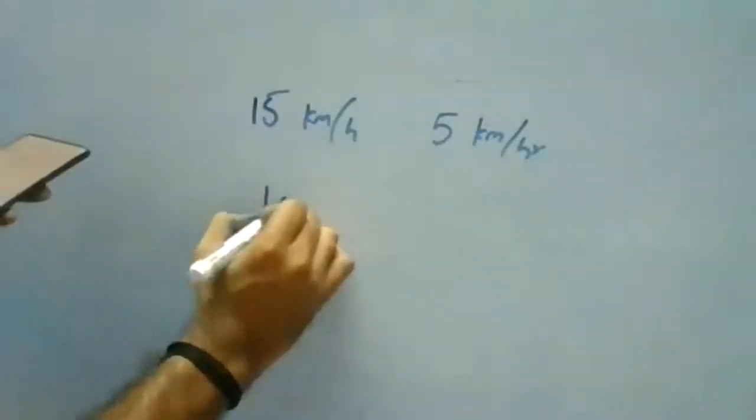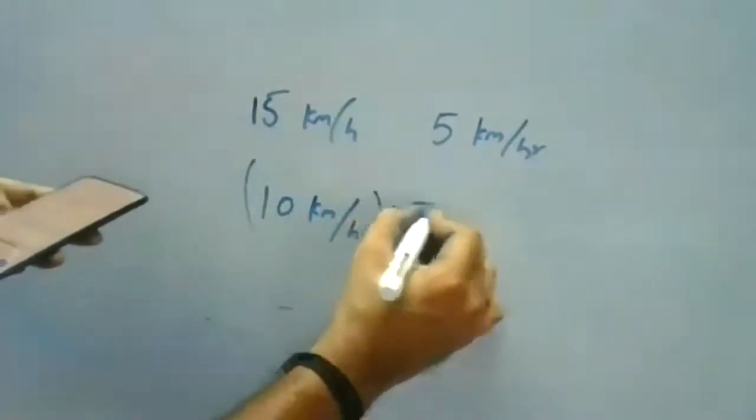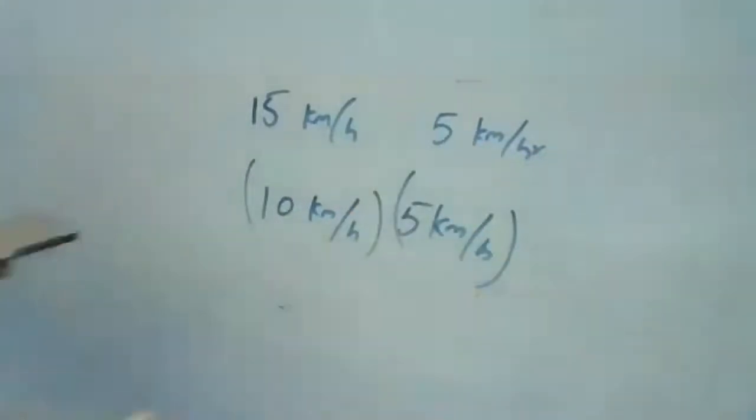Okay, so the answers are 10 kilometers per hour and 5 kilometers per hour. The answers are 10 kilometers per hour and 5 kilometers per hour. Okay, these are your answers.